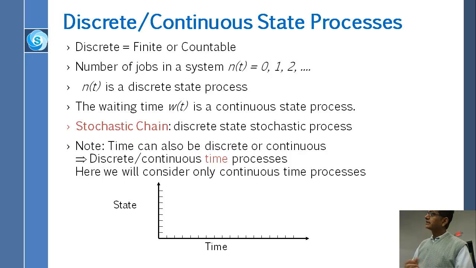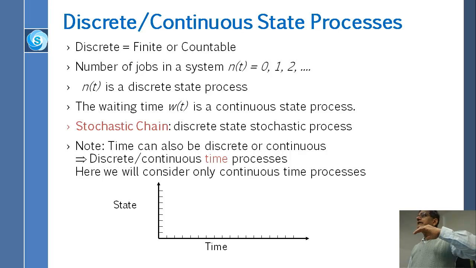Discrete or continuous is about the state, not about the time. If the state is discrete, it means it's always an integer number. The number of people on the bus cannot be 4.5. It is either 4 or 5. So that's a discrete state process.